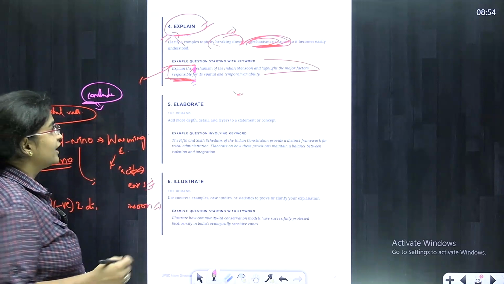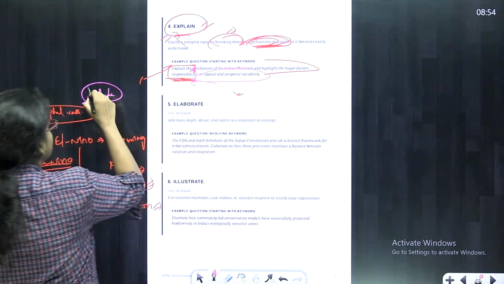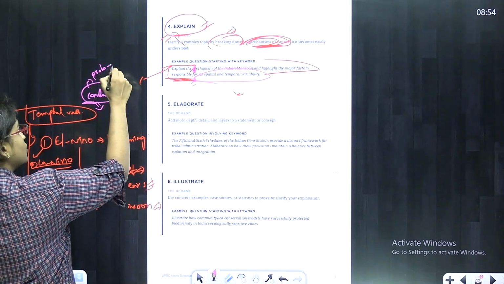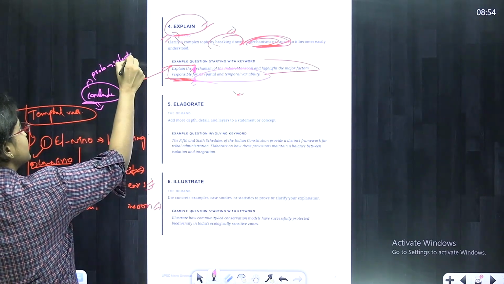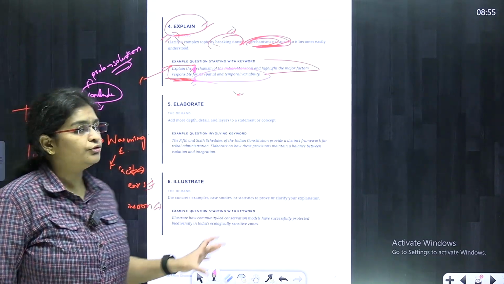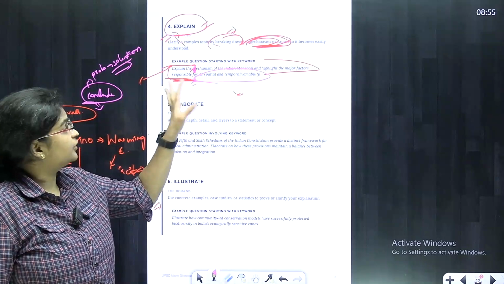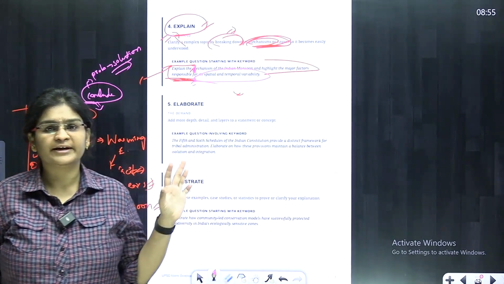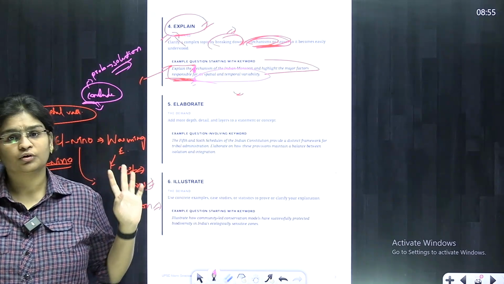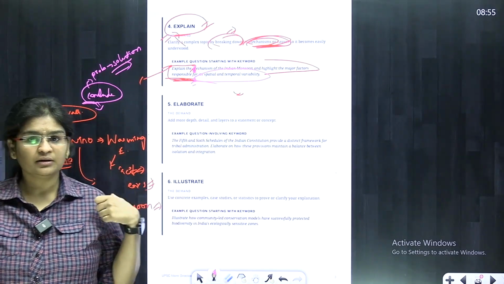This is how we mention the conclusion, by underscoring the problem and also the solution, especially the anthropogenic solution to the given problem. So this is how you need to answer whenever the term explain has been given, by explaining the proper mechanism of that particular question. Okay. So this is about the explain keyword.